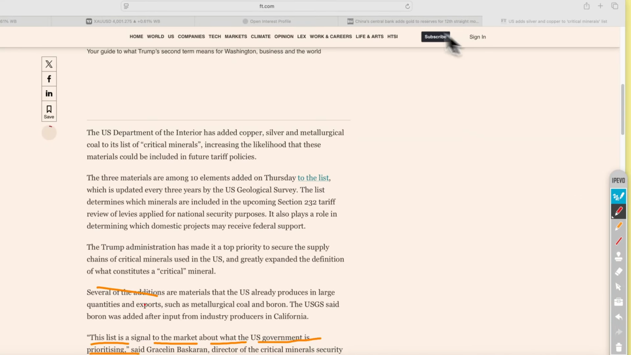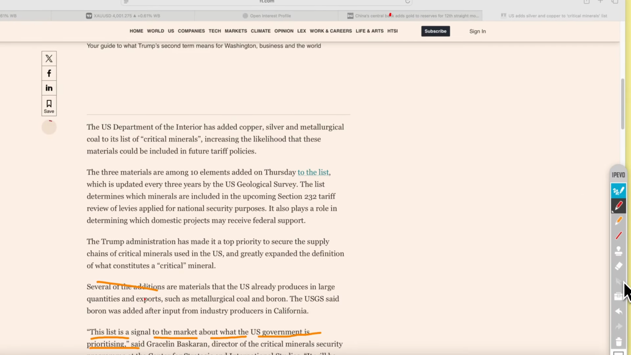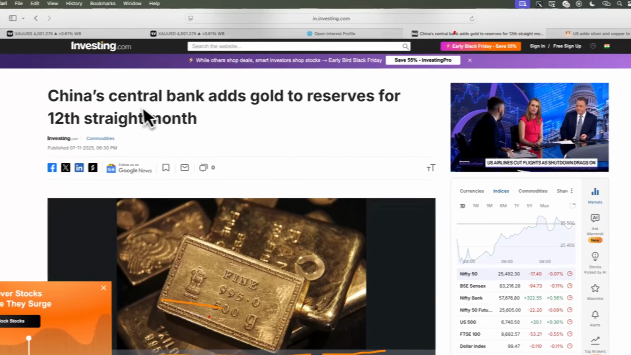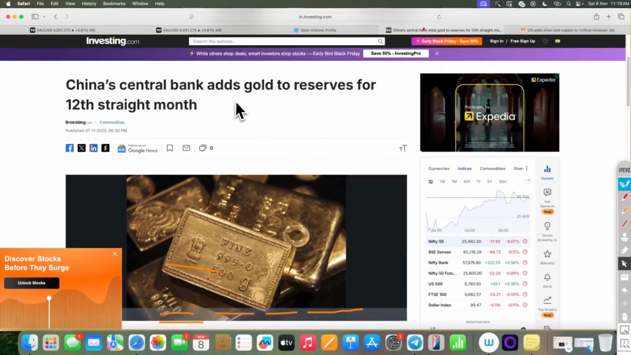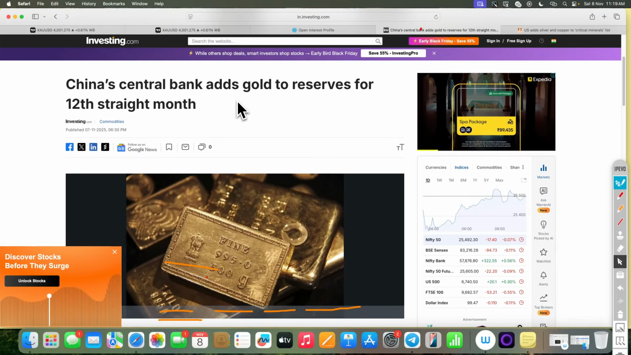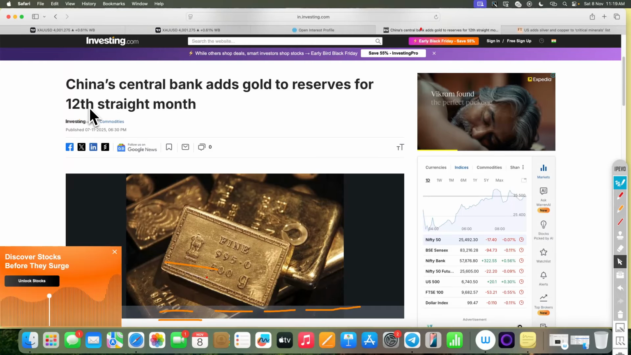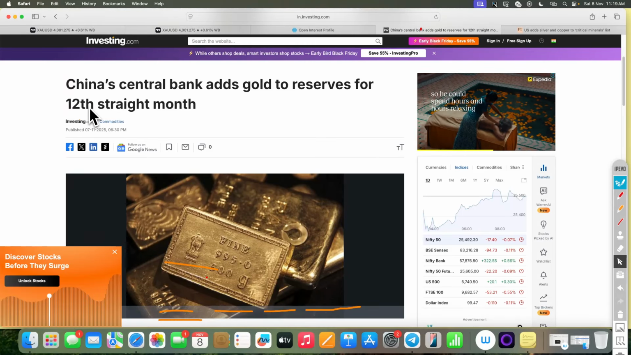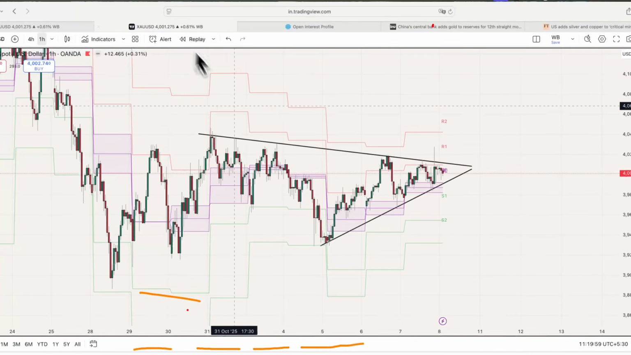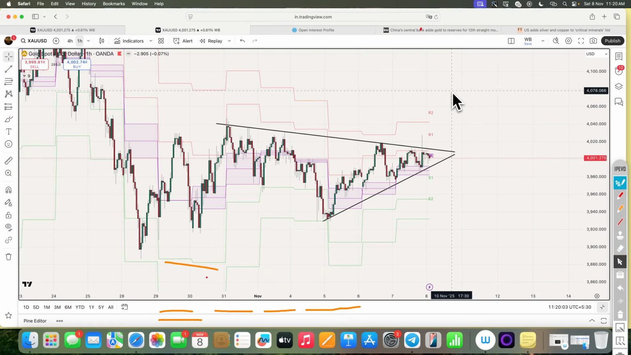And for gold, the positive news is this right over here, that the China central bank added gold to reserves for the 12th straight month. So these are some positive news that can help gold bulls. And on price action also, I am expecting some higher levels that we already discussed in the Telegram channel.